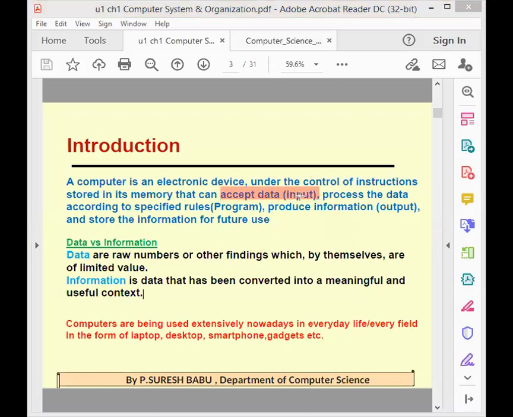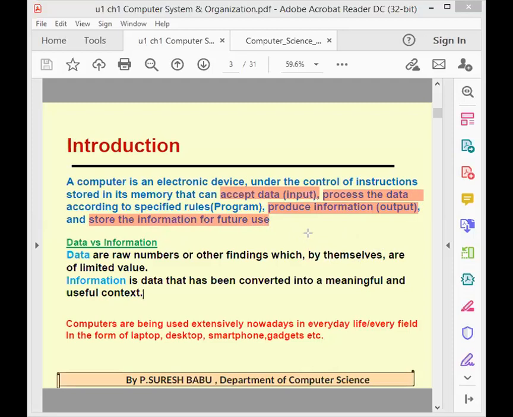Then it can process the data according to specified rules, that is processing, that is a program. Third, it produces information based on the set of rules, and that information is the output. Finally, it stores that information for future use. These are the four things a computer can do.